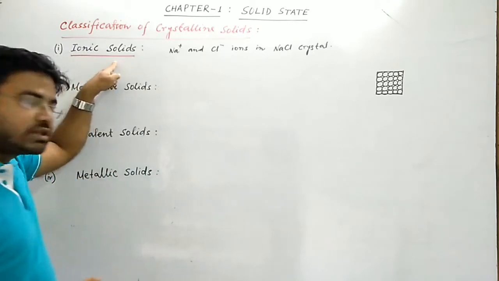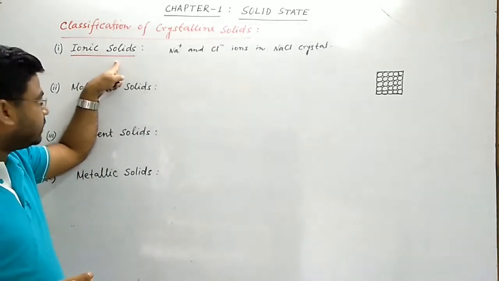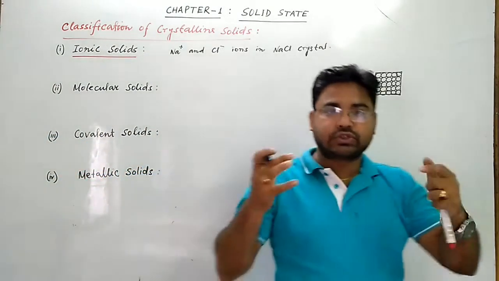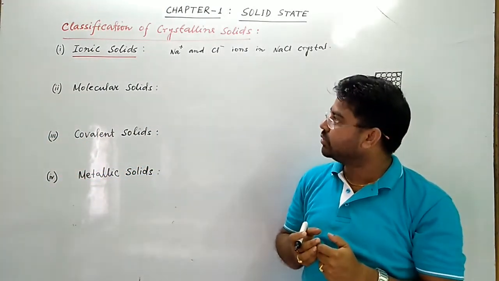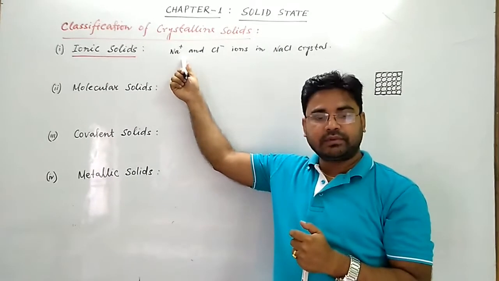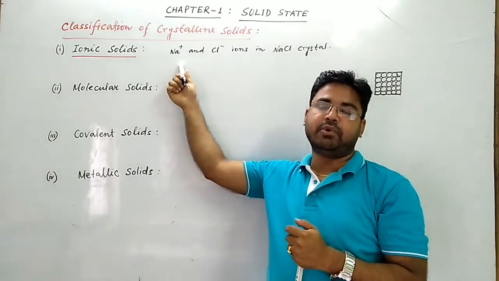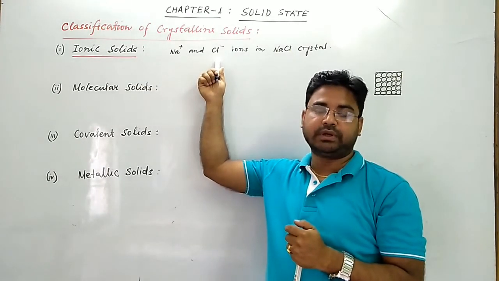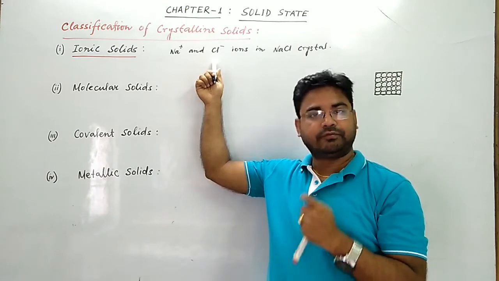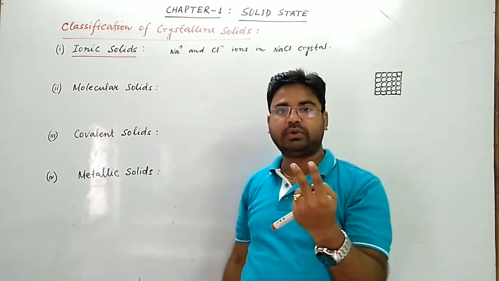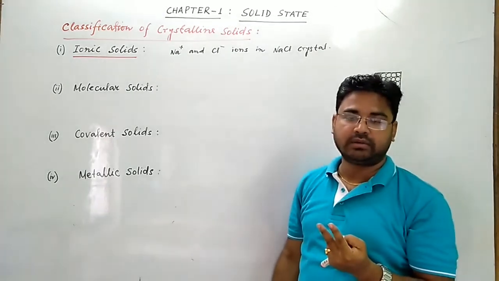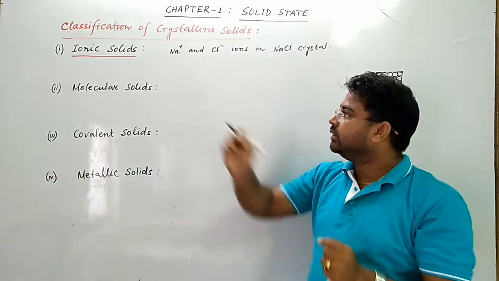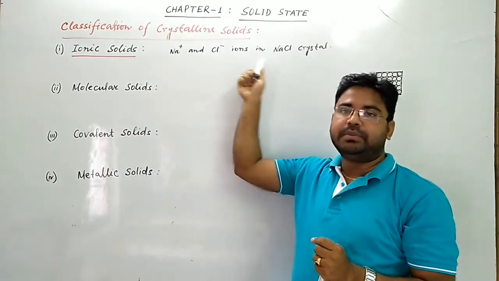So what are the characteristics of ionic solids? Since electrostatic force of attraction is a strong force of attraction, they have high melting and boiling points. So ionic solids have high melting and boiling point. First characteristic. Number 2, they are hard and brittle. ये बहुत hard होता है and brittle. Ionic solids are hard and brittle.